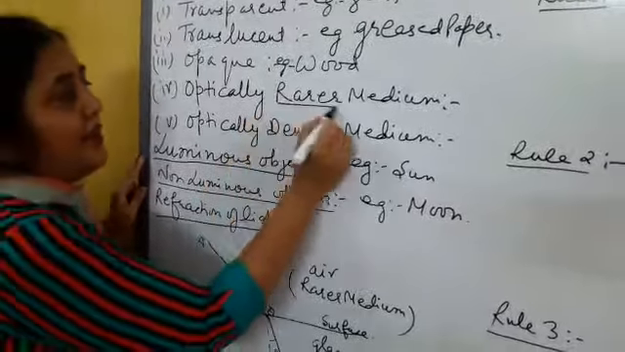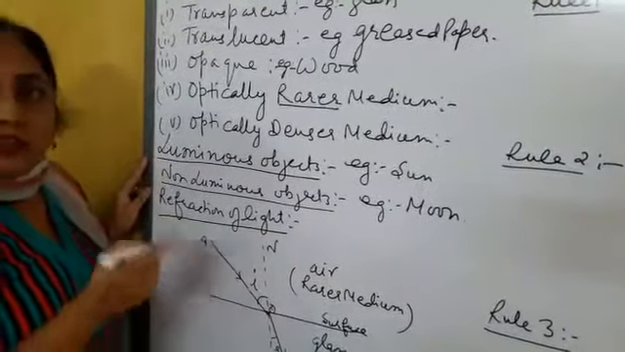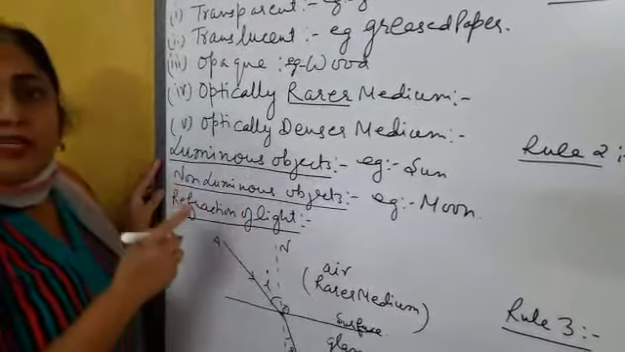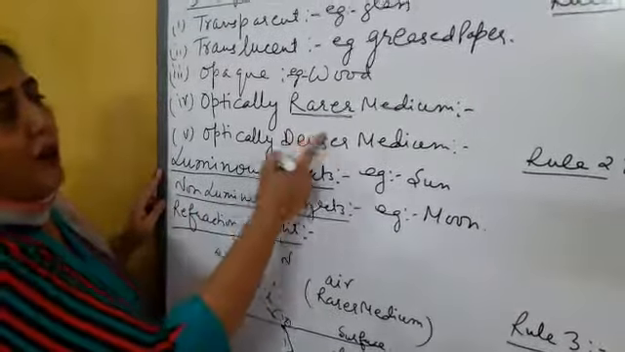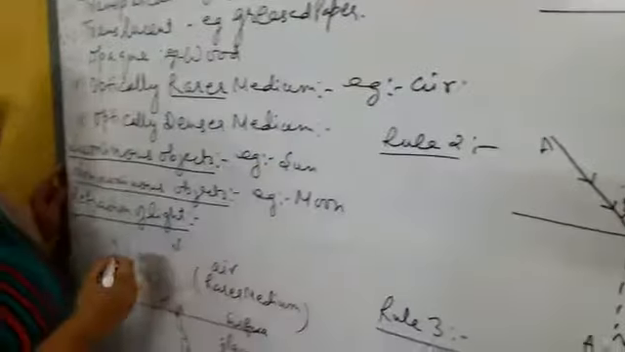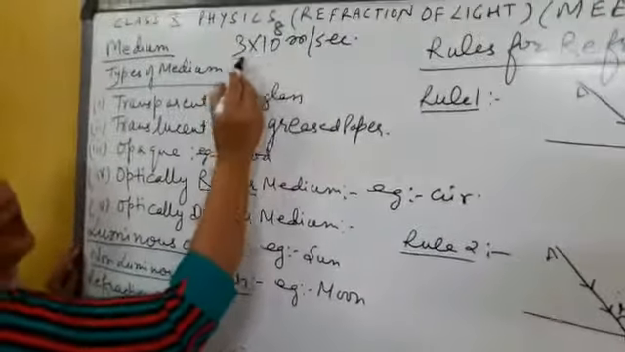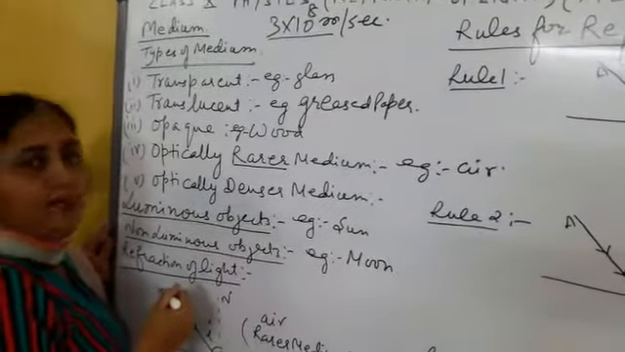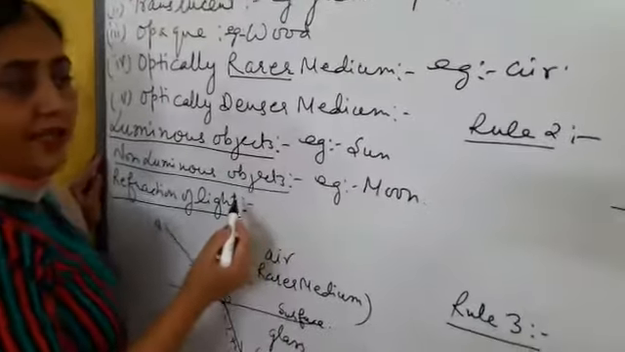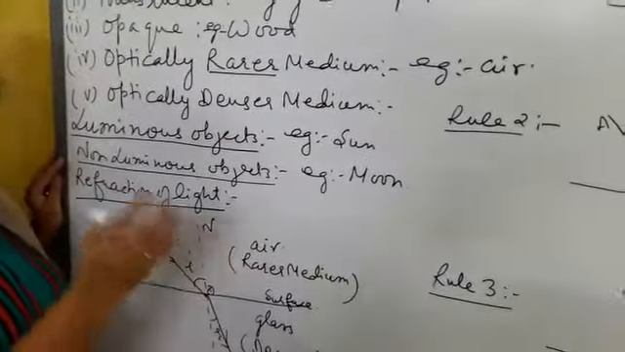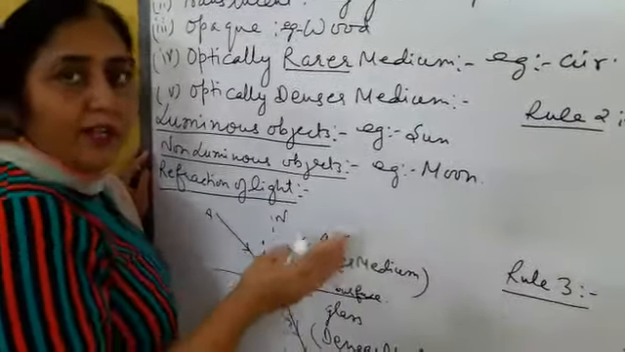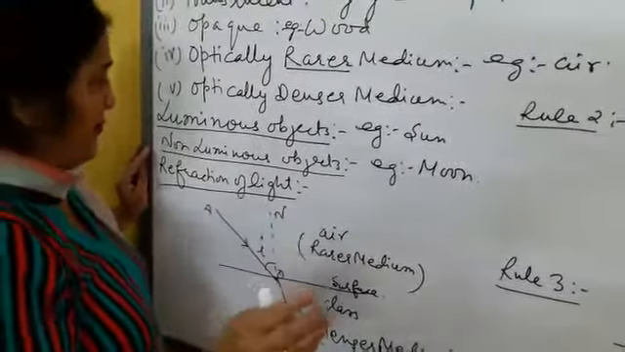Then we have optically rarer medium. What does this word rarer mean? It means the medium in which the speed of light is more. That is optically rarer medium. Example, air. In air, the speed of light is 3 into 10 raised to the power 8 meter per second, same as vacuum. Then optically denser medium. It is the medium in which the speed of light is less. It can be 2 into 10 raised to the power 8 meter per second or any other value.